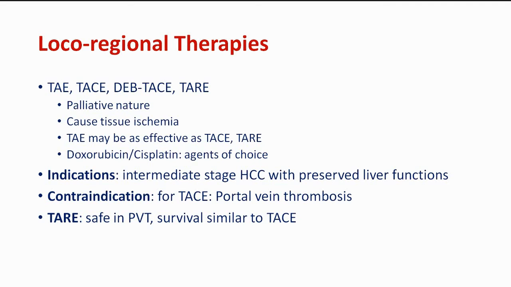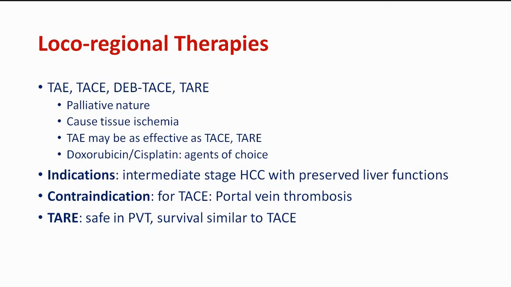So the indication is intermediate stage HCC with preserved liver function. If the liver function is not preserved, then the patient either goes for transplant or for medical immunotherapy and chemotherapies. The contraindication for TACE is portal venous thrombosis. If the portal vein is thrombosed, how do we reach the lesion, because the probe is pushed through the artery, and chemolysis has to be done. The liver has a dual blood supply.